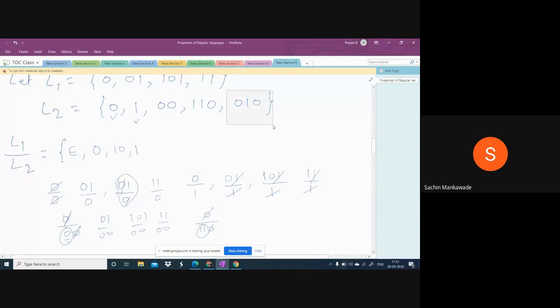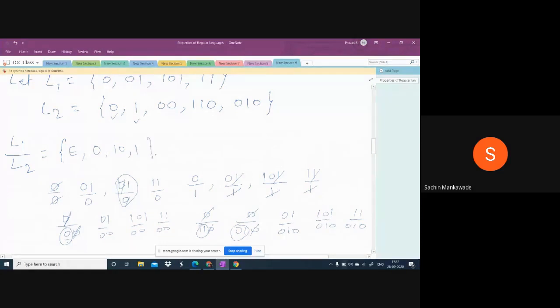So take the last one, 0 by 010. I'm taking 0 by 010. This 0, 0 cancel and 01 will be remaining. And similarly, 01 by 010, nothing. Here also nothing. 101 by 010, nothing. 11 by 010, nothing.